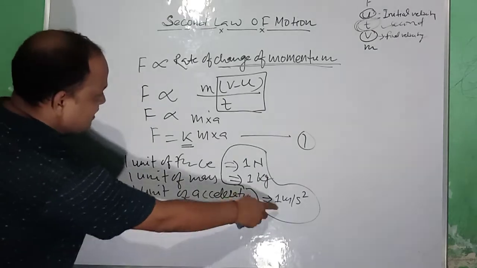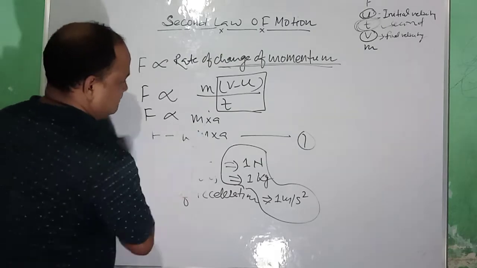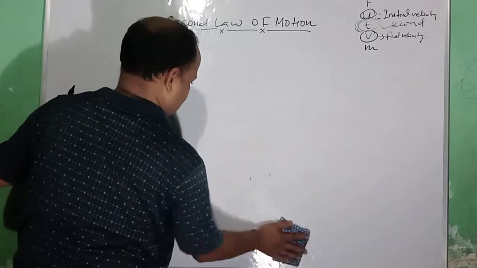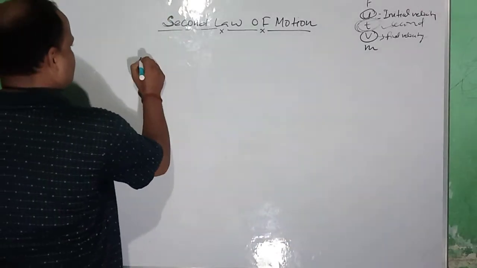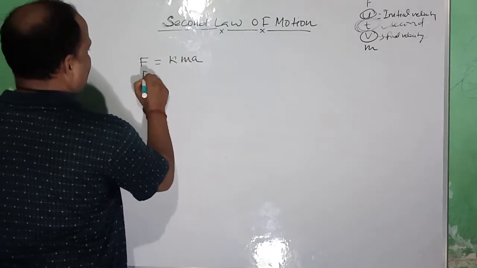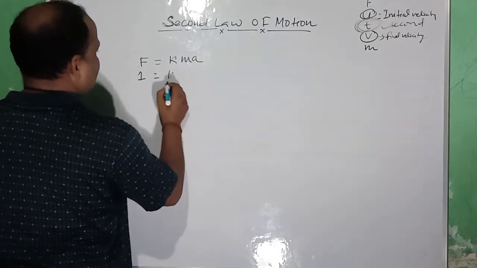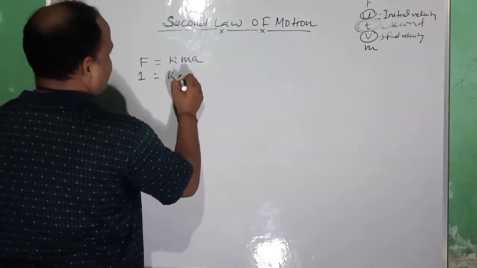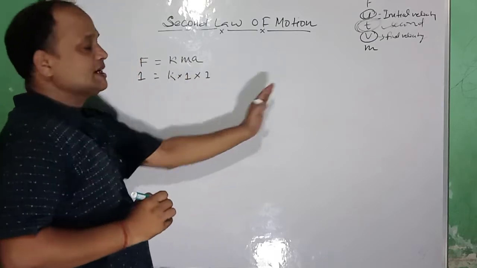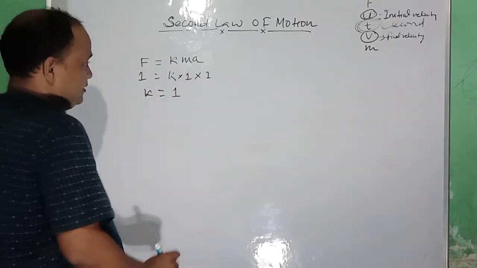When you put these values here, you will get the value of the constant. F is equal to 1 unit, that is 1 Newton. Mass is equal to 1 kg and acceleration is equal to 1 meter per second square. So K will be equal to what? 1.